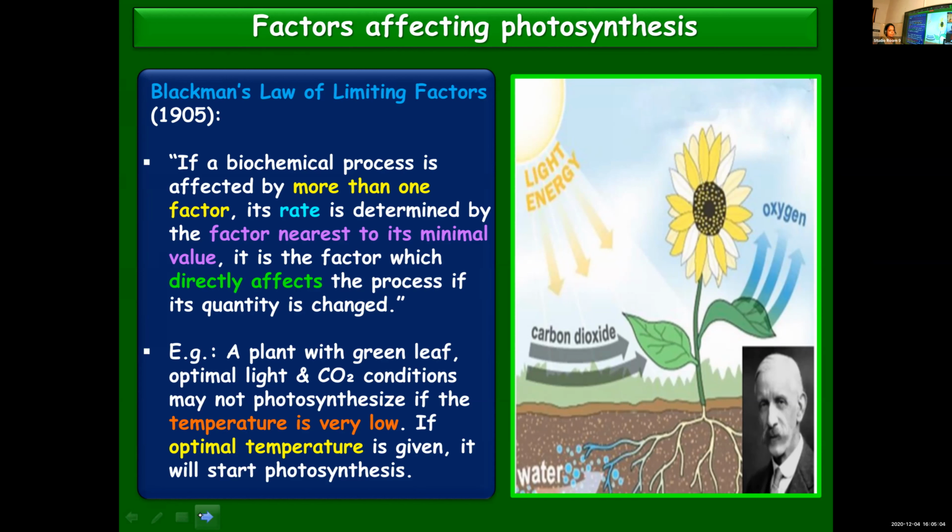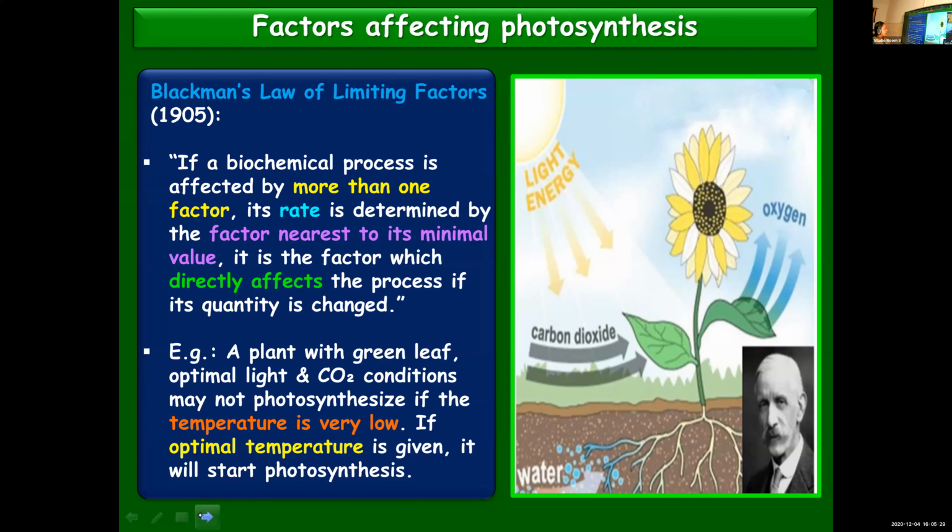I'll repeat it once again. Blackman's law of limiting factors. Biochemical process is affected by... Children, one more thing. Whenever you state a law, you cannot write it in your own words. Law, you have to state as it is. Explanation, when you write, you can write it in your own words, but do state the law as it is given.